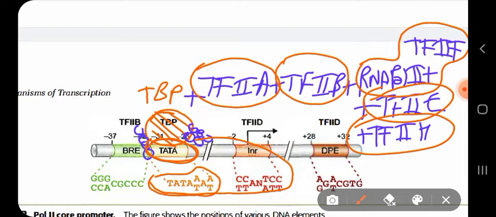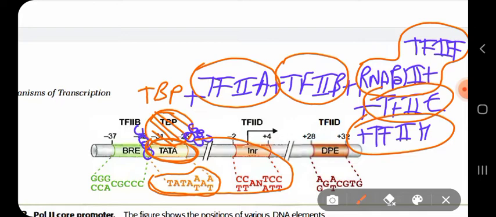So after the formation of this pre-initiation complex, it is followed by promoter melting. The promoter region will now open up to unwind the DNA at the promoter site.